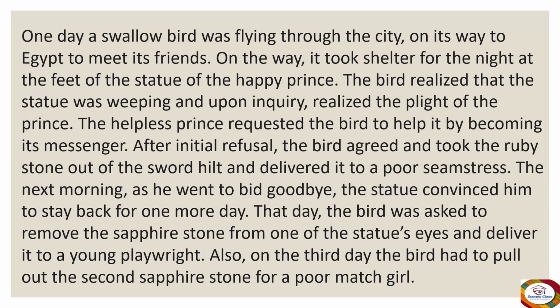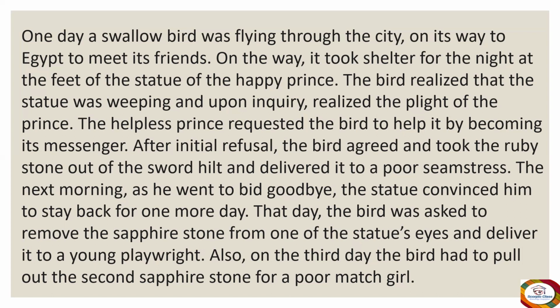Okay, so now the prince was helpless, weeping at the plight and the condition of the people of the city. It happened that a swallow bird, flying through the city on its way to Egypt to meet its friends, took shelter for the night at the feet of the statue of the Happy Prince.